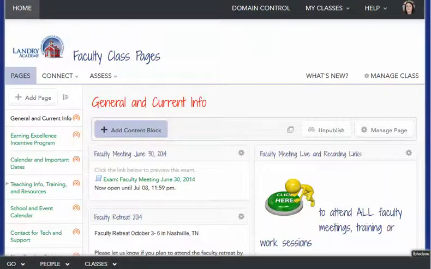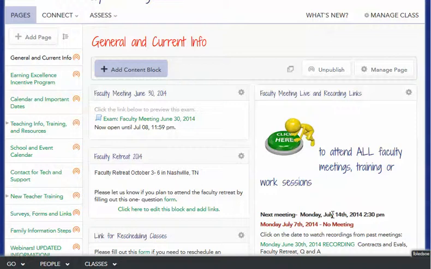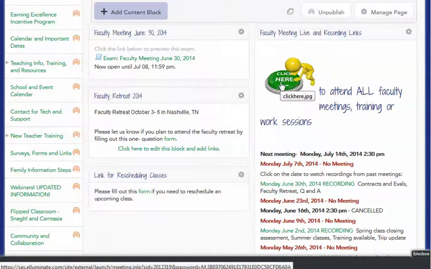Now, within the faculty class pages, a couple of things I want to point out to make sure that you're aware of. One is how to get to our faculty meetings and those recordings. Click here and it will launch the live online classroom for our faculty meetings. This is also where any training or work sessions are held, anything faculty based.